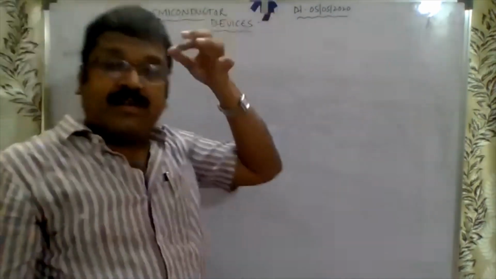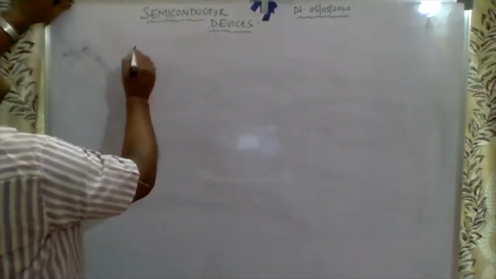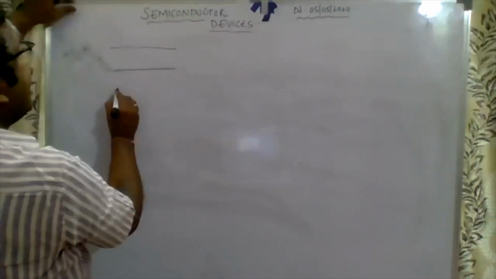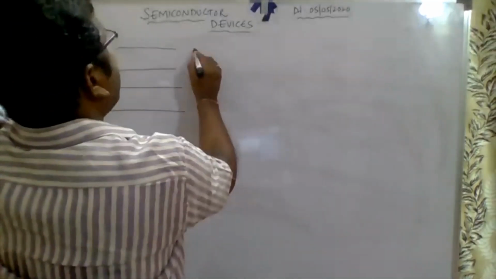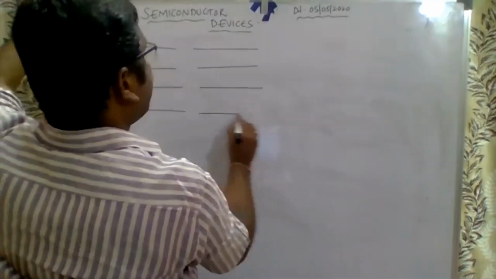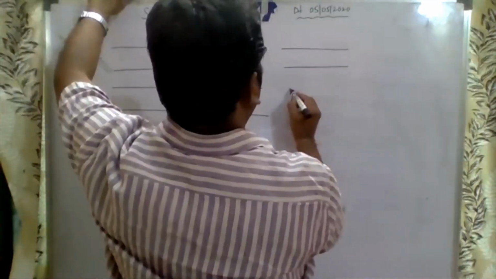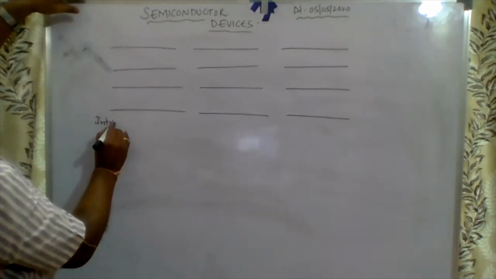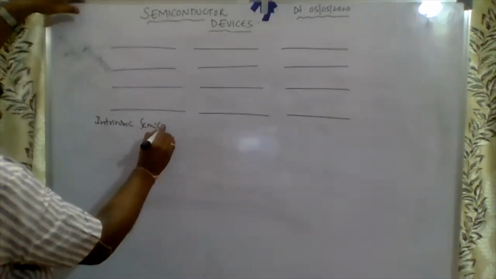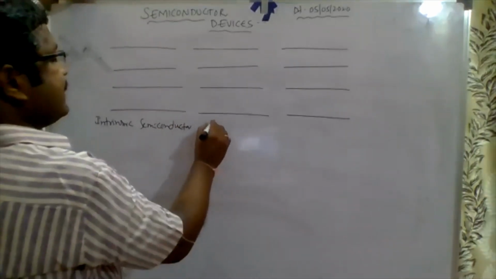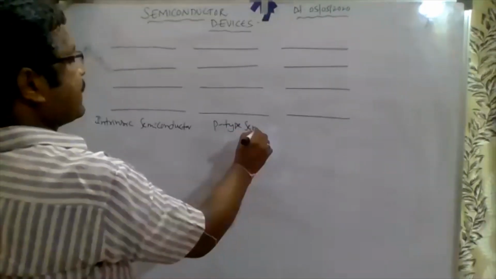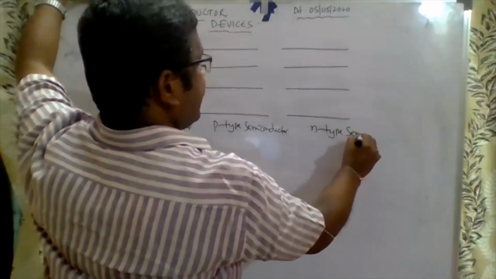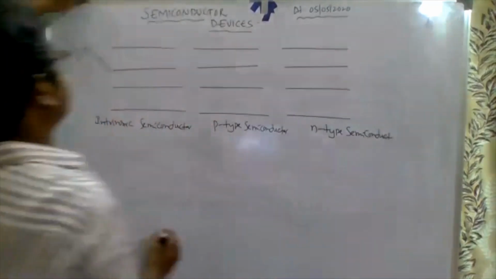The p-n junction diode I will explain next class. Taking 3 diagrams: this is the intrinsic semiconductor, this is the p-type semiconductor, and it is the n-type semiconductor.